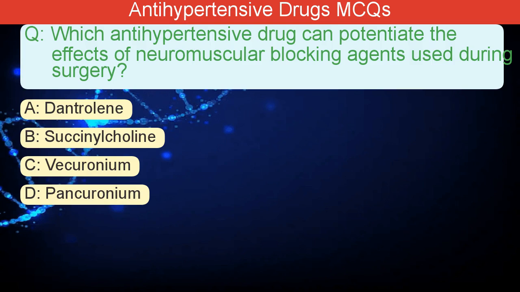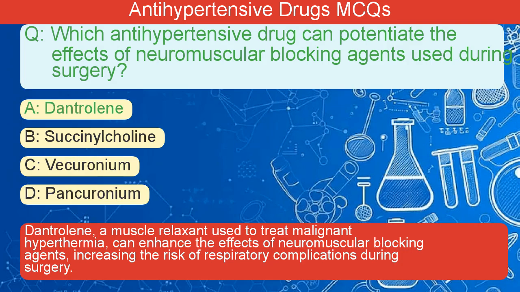Which antihypertensive drug can potentiate the effects of neuromuscular blocking agents used during surgery? A. Dantrolene. B. Succinylcholine. C. Vecuronium. D. Pancuronium. The correct answer is A. Dantrolene, a muscle relaxant used to treat malignant hyperthermia, can enhance the effects of neuromuscular blocking agents, increasing the risk of respiratory complications during surgery.